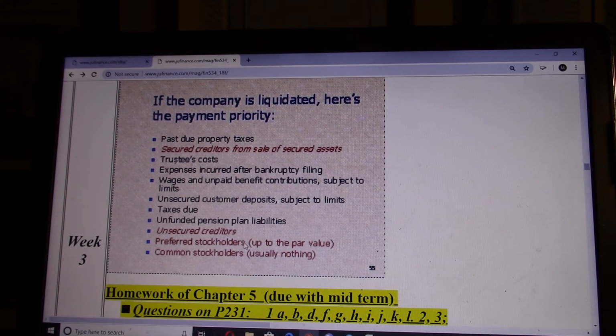Then preferred stockholders will get their money back up to the par value, and then common stockholders are left as the last group of investors to get paid, usually nothing.